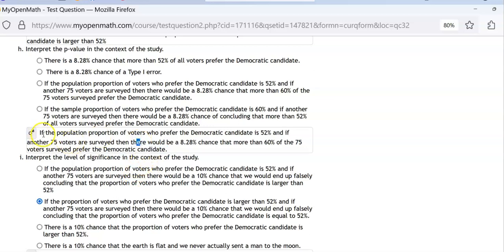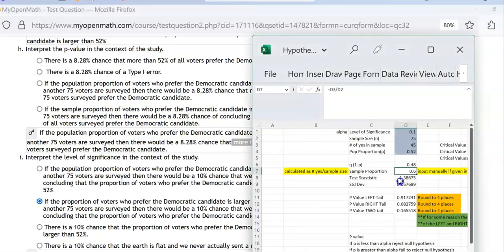Everything to do with if the population proportion, not sample, if the population proportion who prefer Dems is 52%, and if another 75 voters, it'll always be another 75, whatever the sample size, voters are surveyed, the correct answer will always be the p-value, 8.2% chance. And in this case, if the alternative hypothesis were less than, this would say less than, but it says more than 60%. I got 60% from the sample proportion. So those two numbers came from here and here.